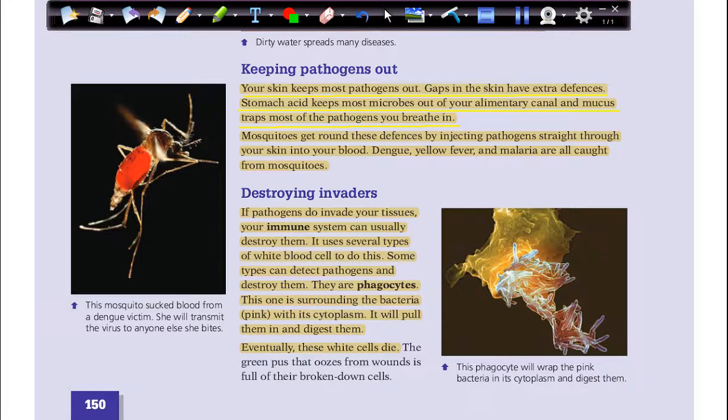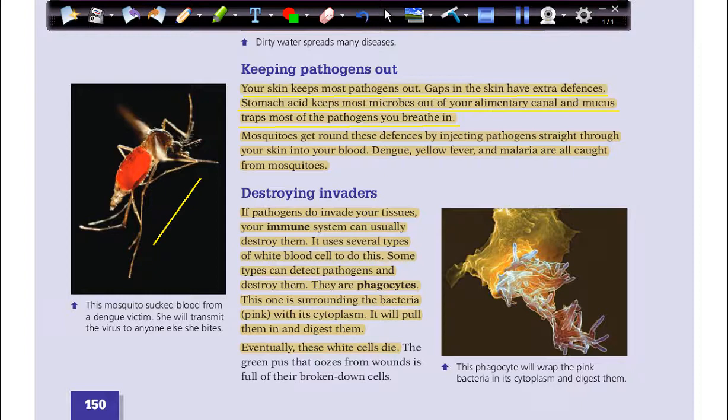These cells that make mucus trap most of the pathogens that we are breathing. So if we are breathing in polluted air, these bacteria or pathogens will be trapped in this mucus. The problem is when mosquitoes or any insects inject pathogens inside our blood.